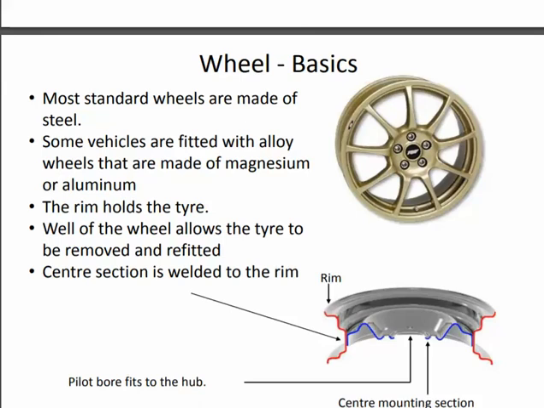Next we have the rim. The rim is the basic component which is able to rotate and get rotation from the axle, and further the tire is mounted over it. Most standard wheels are made of steel, with some vehicles fitted with alloy wheels made of magnesium or aluminium. The rim holds the tire which is mounted on it, and the well of the wheel allows the tire to be removed and refitted. The central section of the rim will be welded to the rim.